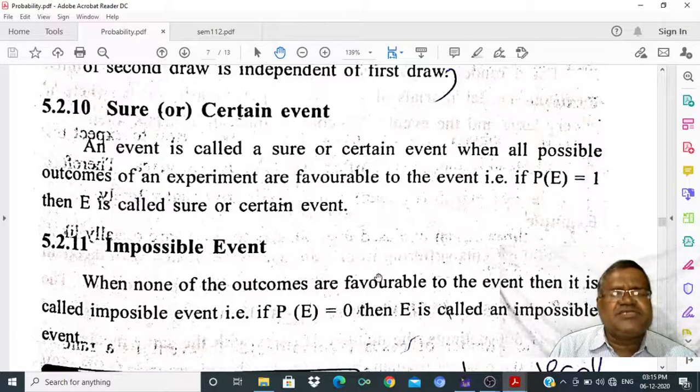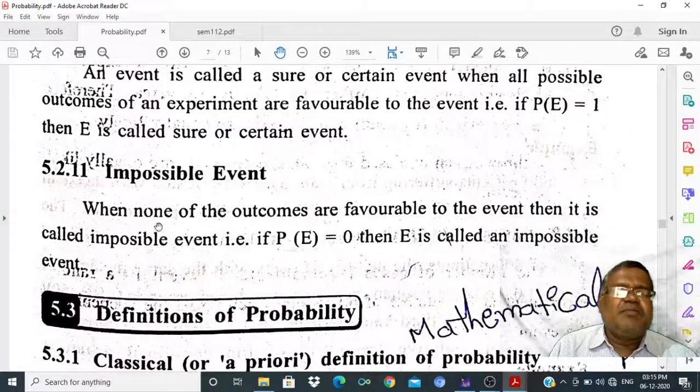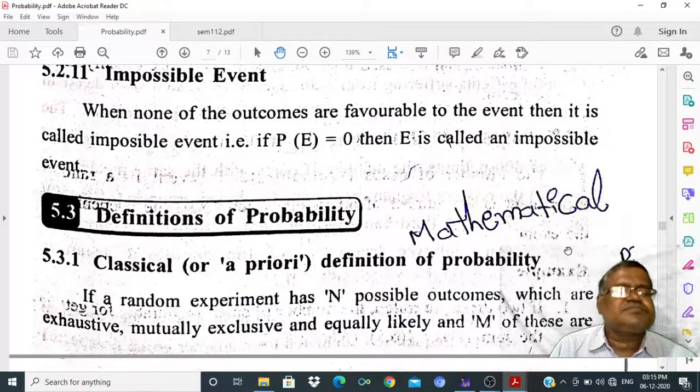Sure or certain event. An event is called a sure event or certain event when all possible outcomes of an experiment are favorable to the event. So if the probability of E is equal to 1, then E is called a sure event. Impossible event: if the probability of E is equal to 0, then E is called an impossible event.